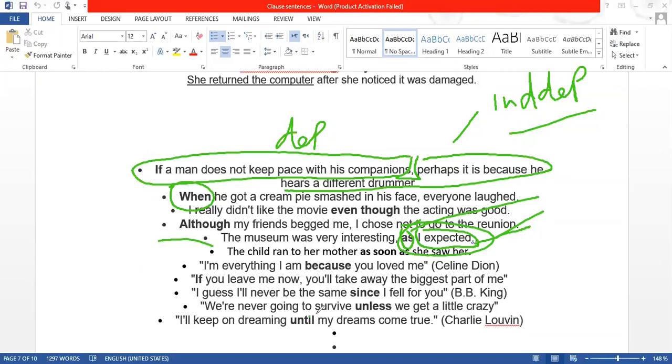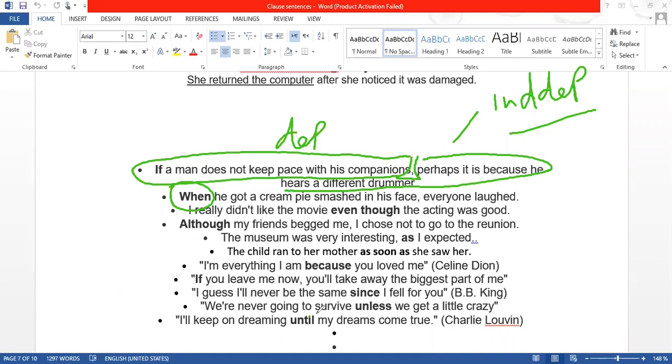"The child ran to her mother as soon as she saw her." So "as soon as" is also a subordinating conjunction. Yesterday I told you "for" is a coordinating conjunction. Why? Because we cannot start a sentence with "for" as a conjunction, but "because" is a subordinating conjunction: "I'm everything I am because you love me."